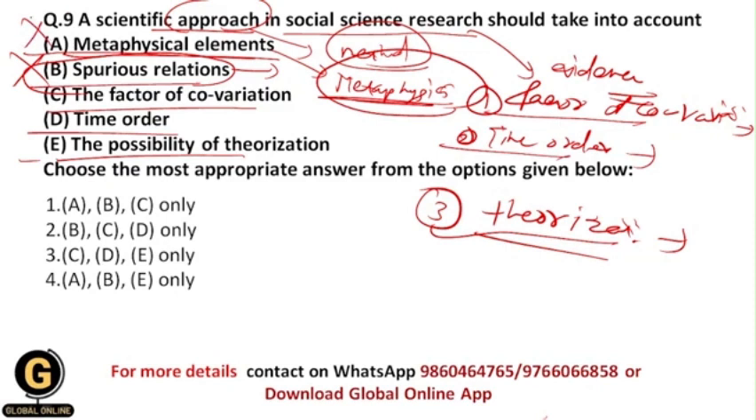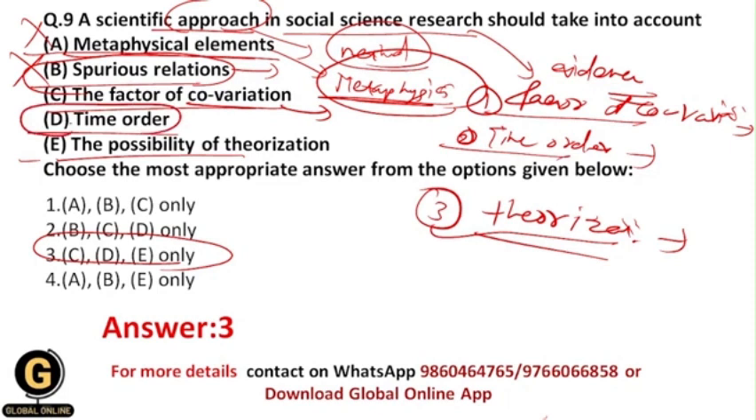And that's why your correct answer should be 3, C D E only, because here you should take into account the factor of covariation. I mean to say, you should understand or establish the correlation between the variables. You should establish that the independent variable should come first, and then the dependent variable should come secondly. Then the third one is the possibility of theorization, which you should take into account.